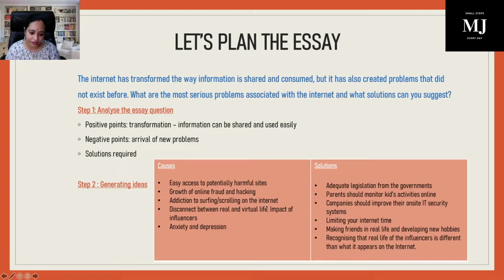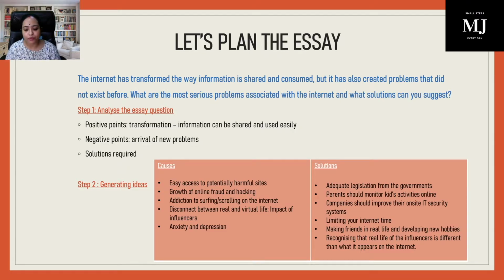Uselessly, we keep doing that. Then, of course, there is a disconnect between our real life and the virtual life. Of course, the lifestyle of the influencers impacts us a lot, especially the teenagers, right? So that is definitely bringing a disconnect. Other than that, we have constant anxiety and depression. So we are getting into that trap.